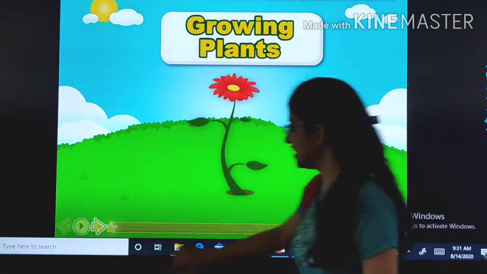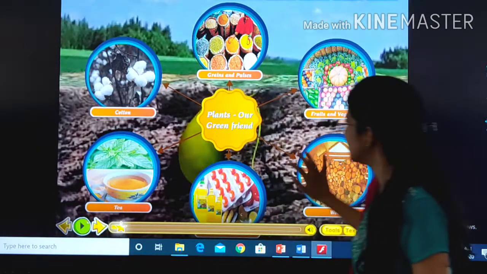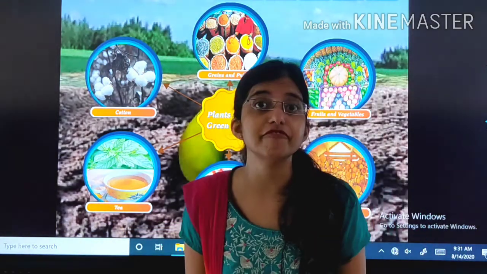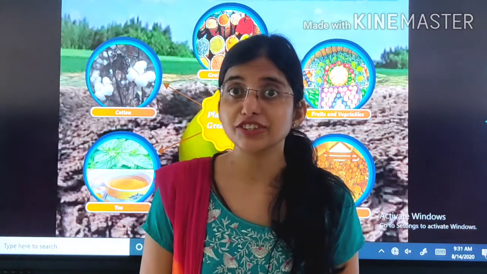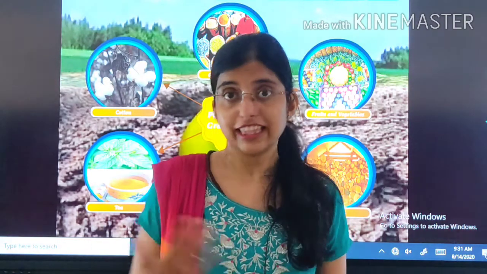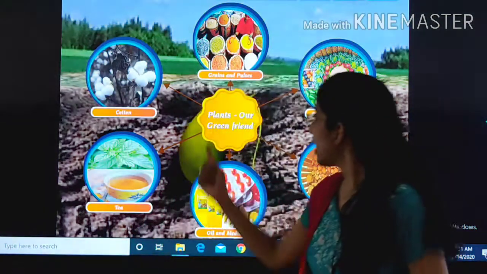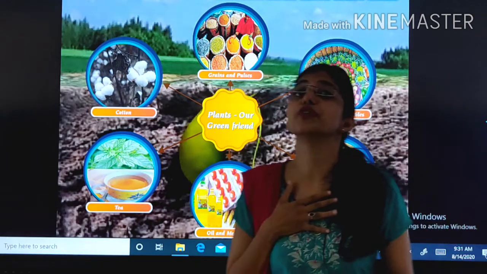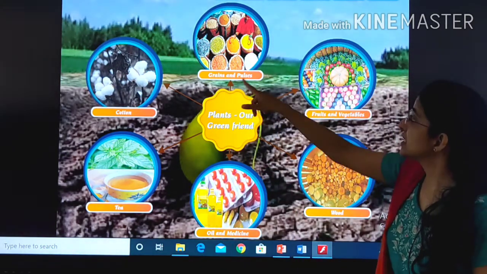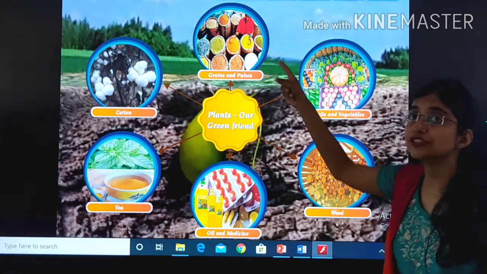So, let's see. Plants are green friends. Why are plants called green friends? Because they help us and they are green in color. So, plants are called our green friends. Why? Because they give us grains and pulses to eat.